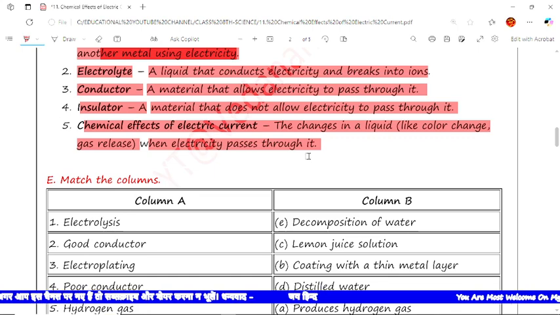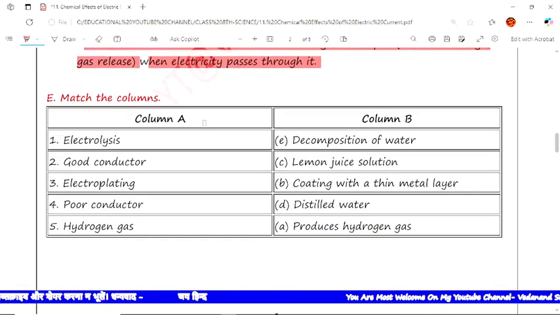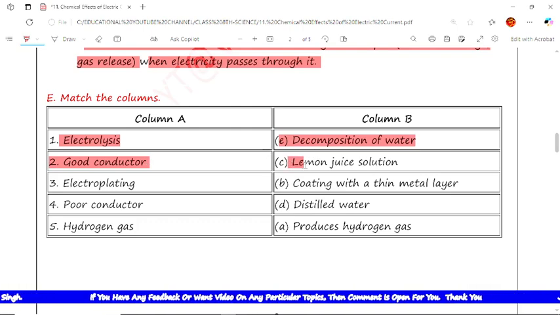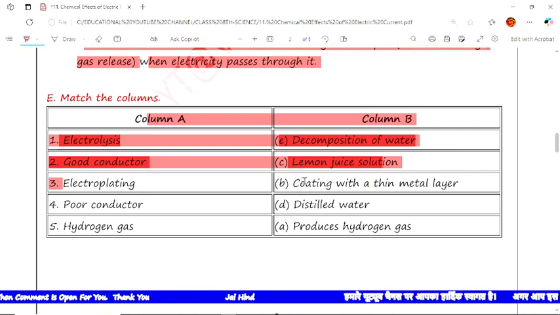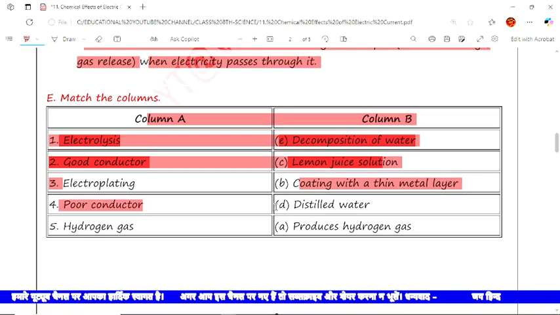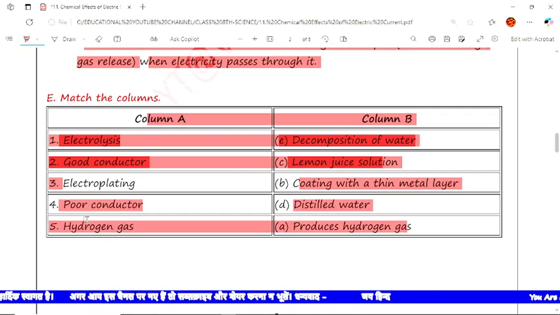Now the next type of question is, match the columns. Two columns are here, column A and column B. In column B, the correct matchings are given. First is electrolysis, decomposition of water, so E is the correct option. Next is good conductors, meaning lemon juice solution is a good conductor among the given options. Next is electroplating, meaning coating a metal with another metal layer. Next is poor conductor, meaning distilled water is a poor conductor of electricity. Next is hydrogen gas, which produces hydrogen gas.